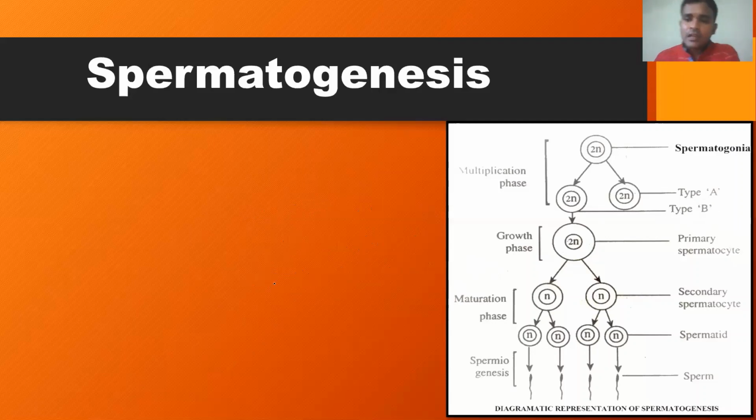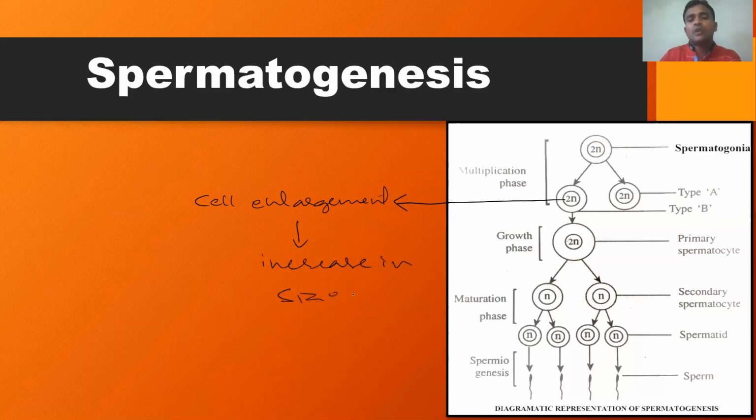How? This type B spermatogonia is also diploid because it is produced by mitotic division. Now, this type B spermatogonia undergoes cell enlargement, which means an increase in size. The increase in size takes place due to the accumulation of reserve food.